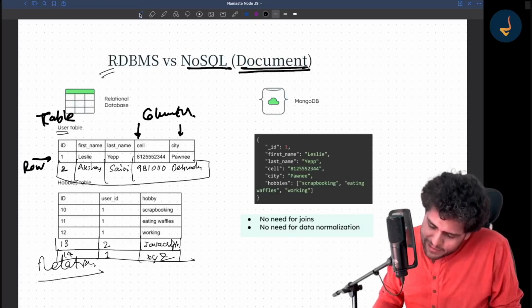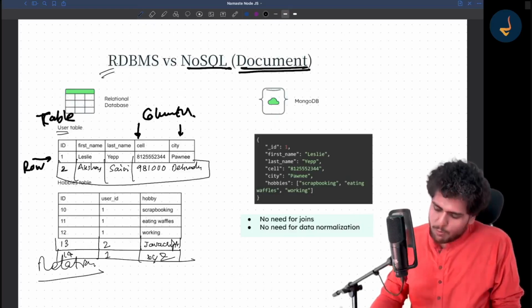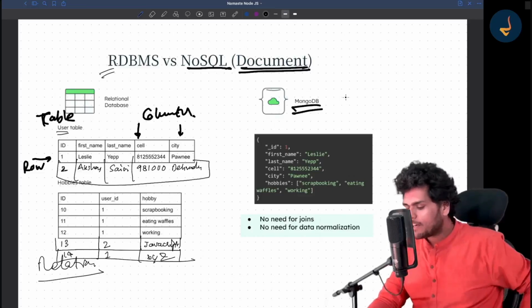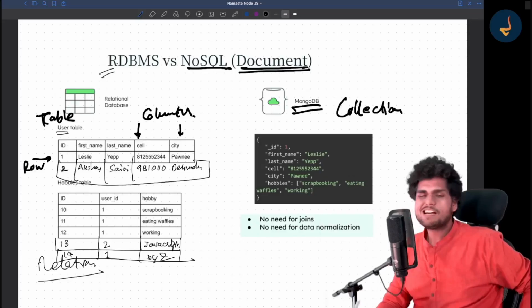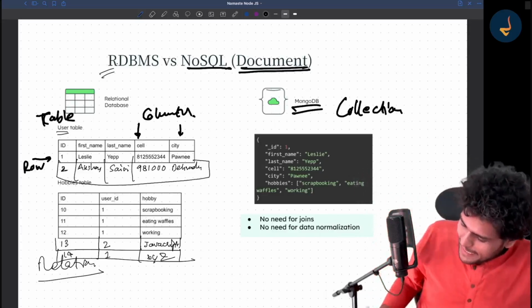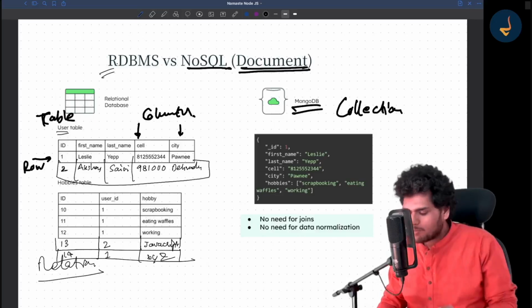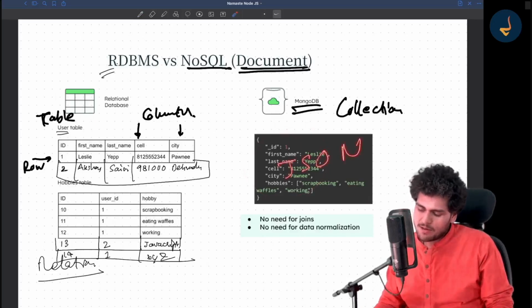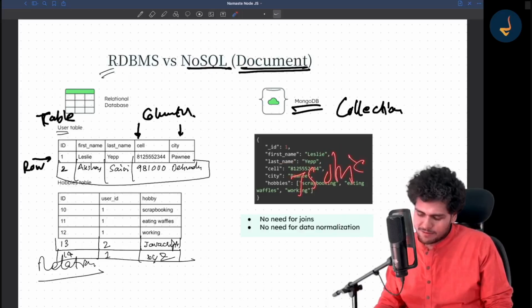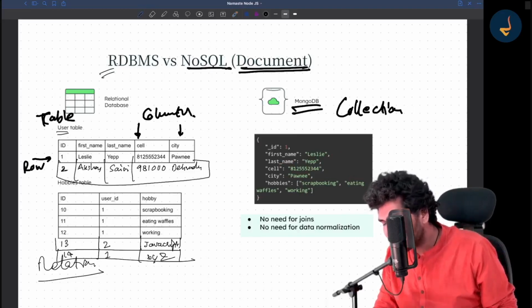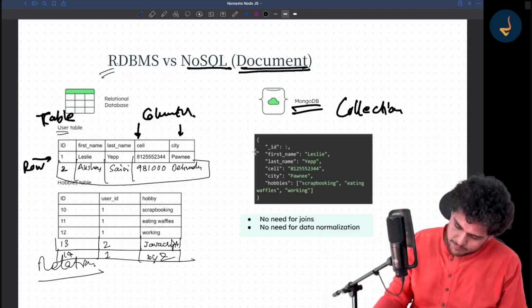Now, let's talk about NoSQL and document databases, or MongoDB. In MongoDB, you don't have a table. You call it a collection. There is a collection, and you store the data in the form of, now what comes to your mind when you see this? Some people call this JSON. Some people call this a JavaScript object. But this is actually called a document, not just in MongoDB. This is a document. This is one document.